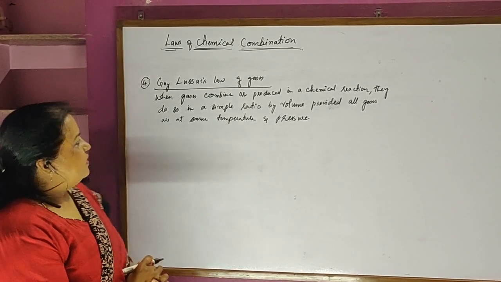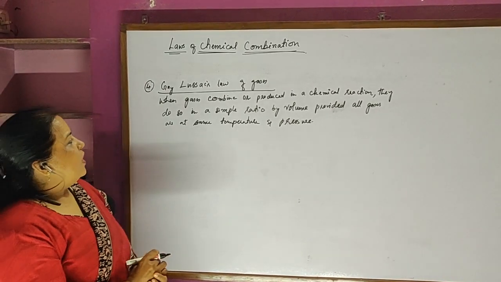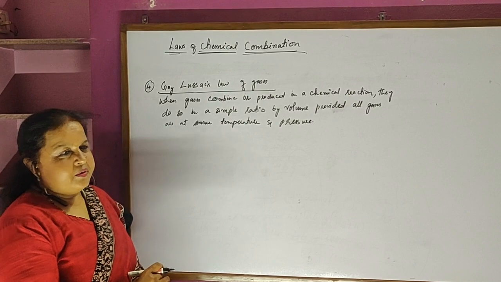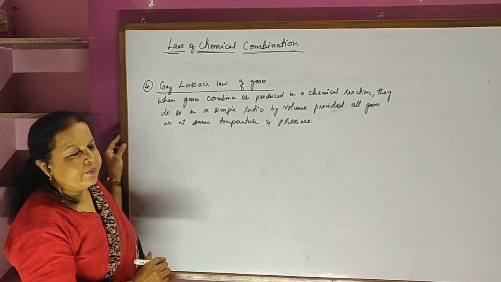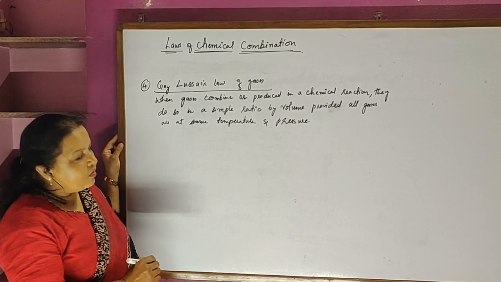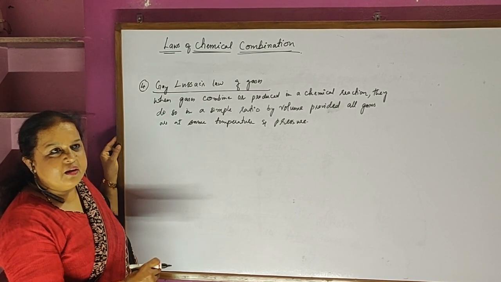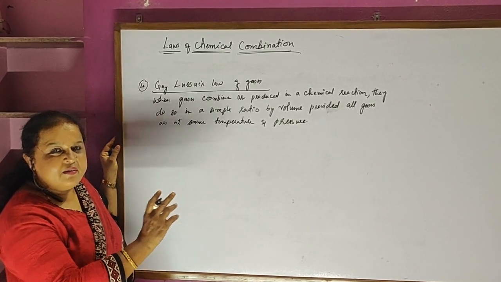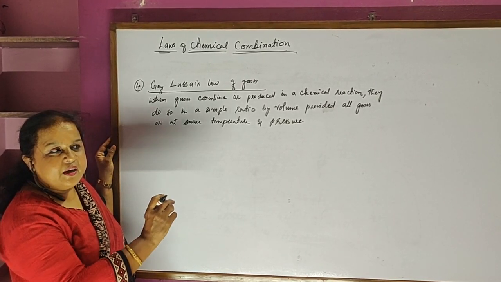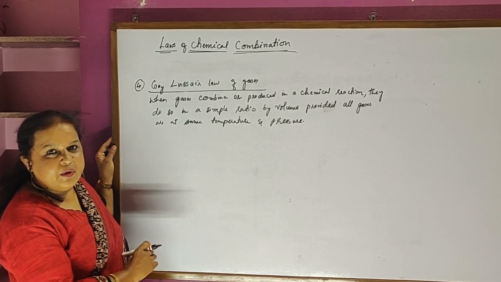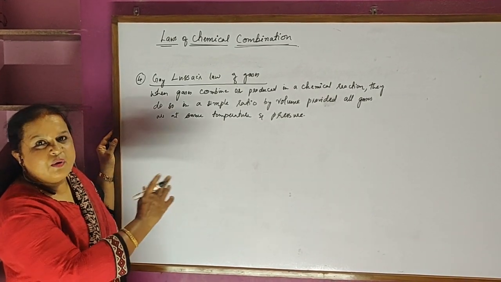Okay, students, now we shall learn the fourth law, Gay-Lussac's law of gases. It's a very simple law. When gases combine or are produced in a chemical reaction, they do so in a simple ratio by volume, provided all gases are at the same temperature and pressure. What it simply says is, whenever you do a reaction in which gases are involved, the stoichiometric numbers that we write in a balanced equation give the volumes in the reactants and products.